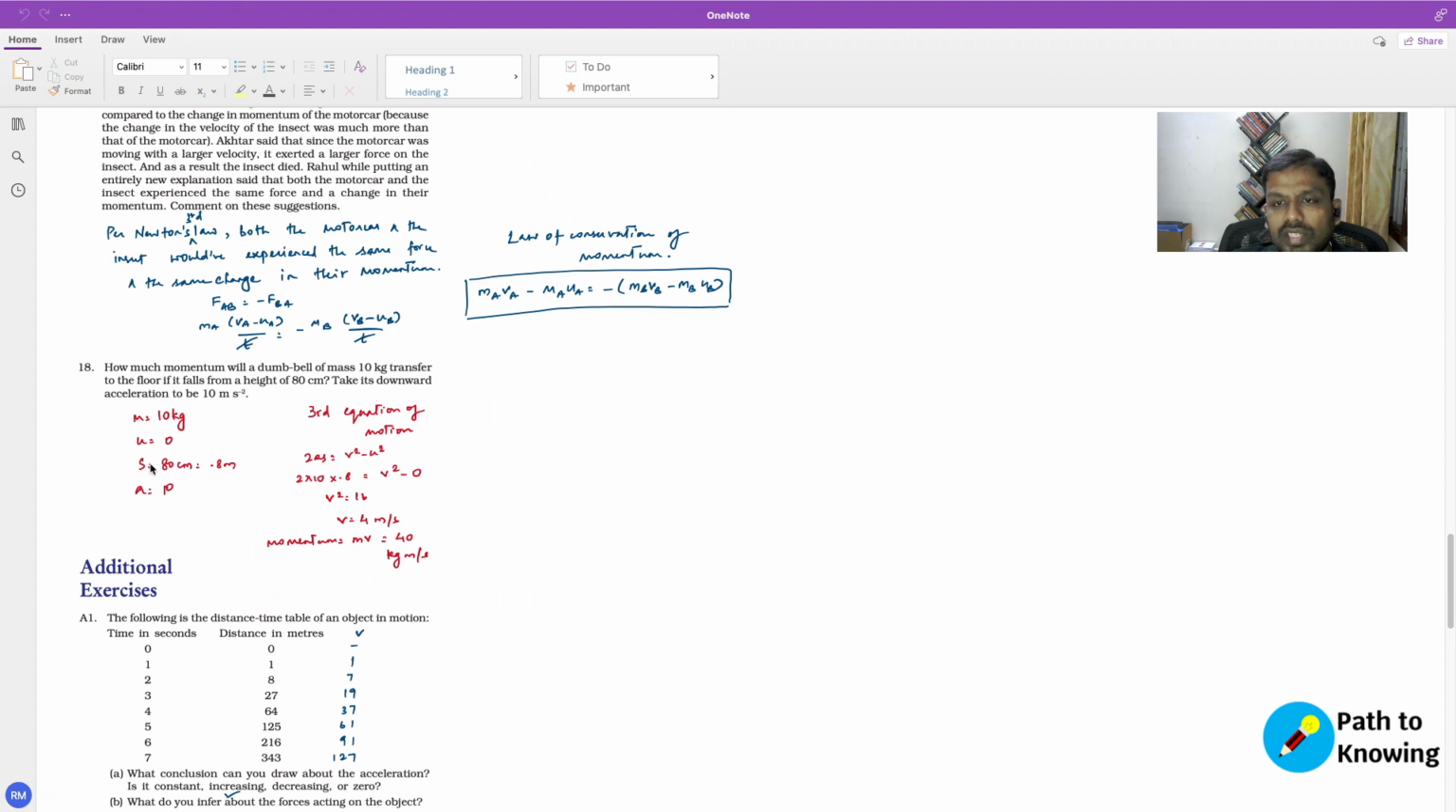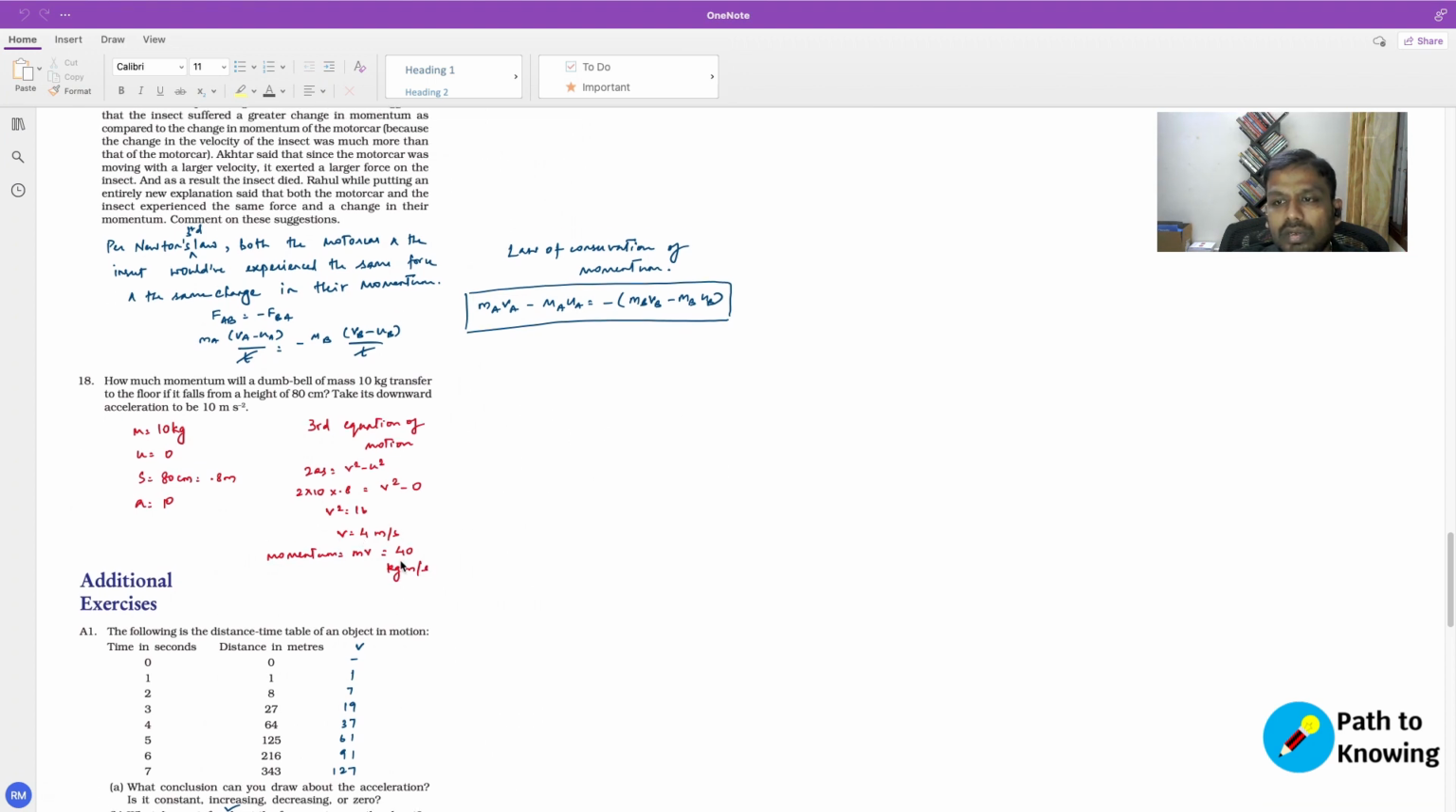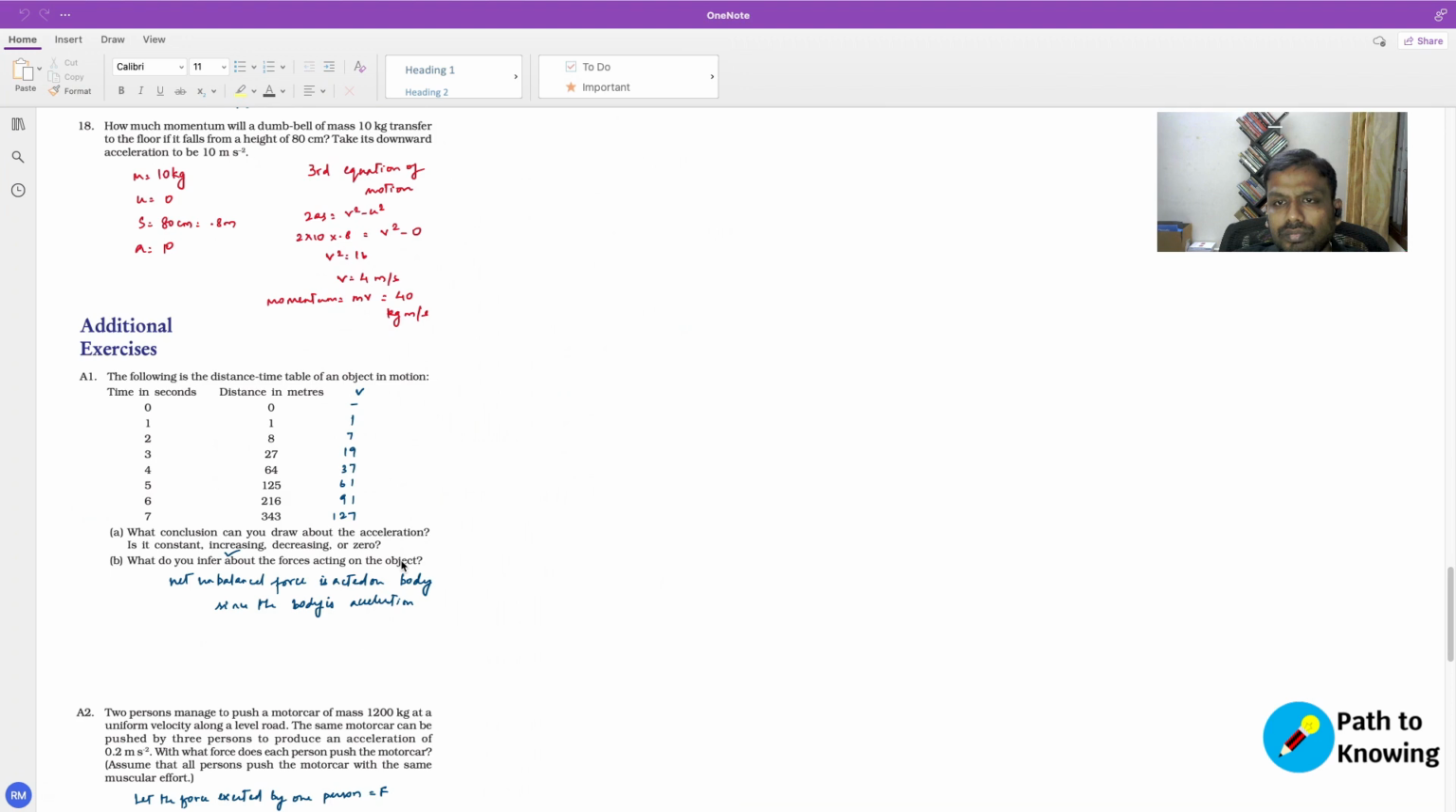Because you have acceleration and distance, 2as equals v square minus u square, which means that you can derive v to be 4 meters per second. Once you have v, the momentum is just mv, which is your mass of 10 kgs and your velocity of 4, so it is going to be 40 kilograms meters per second.